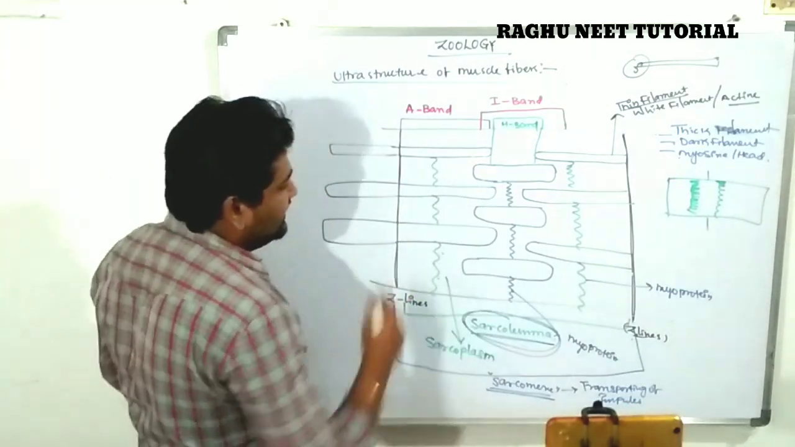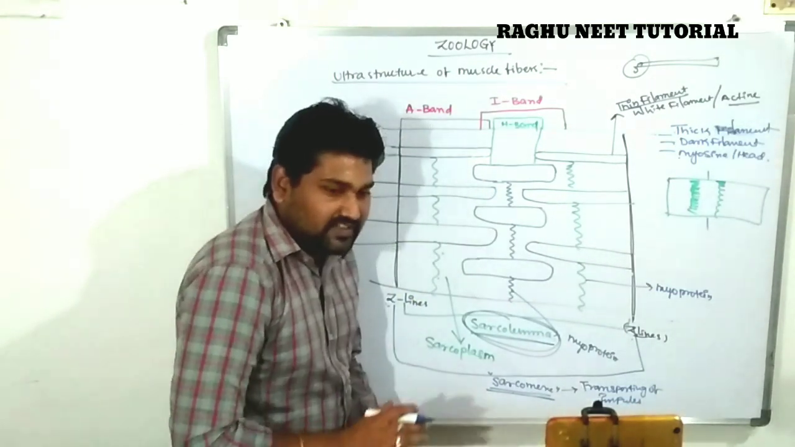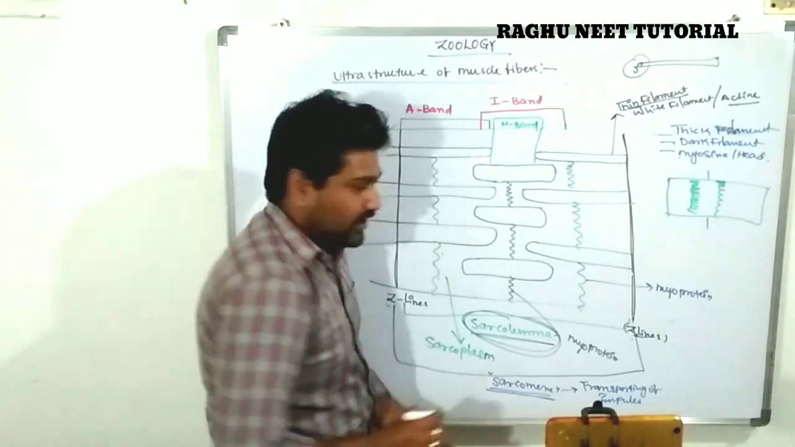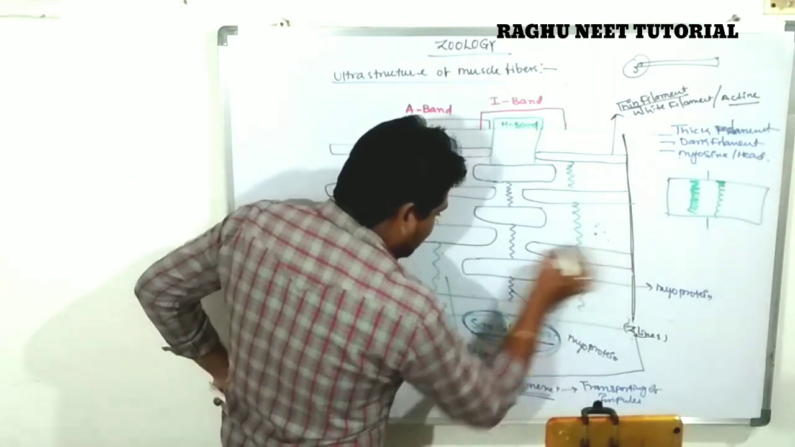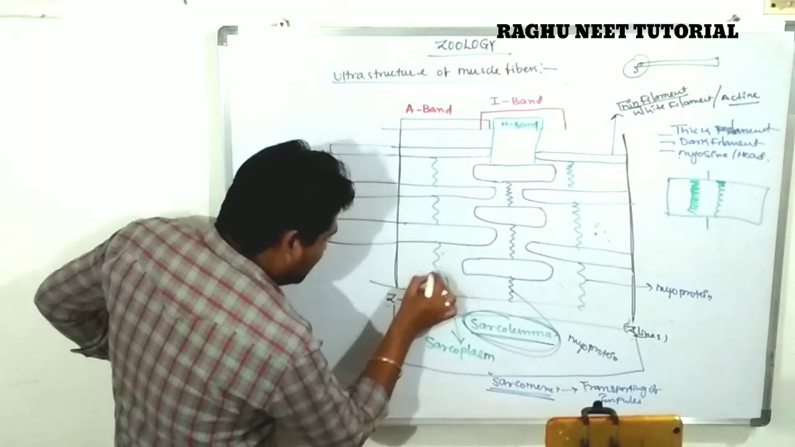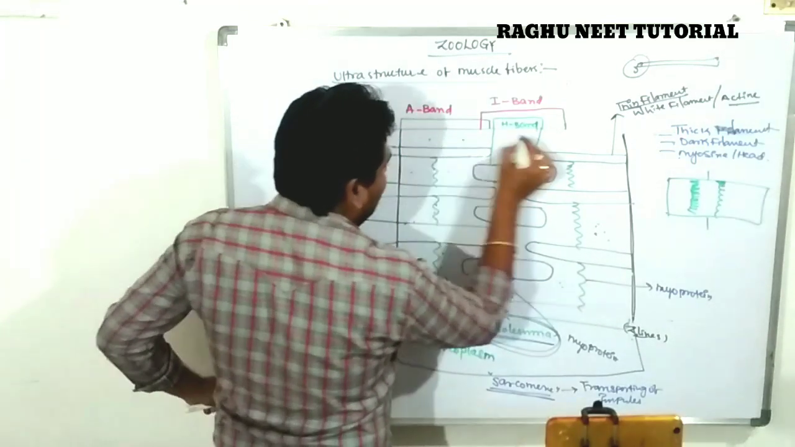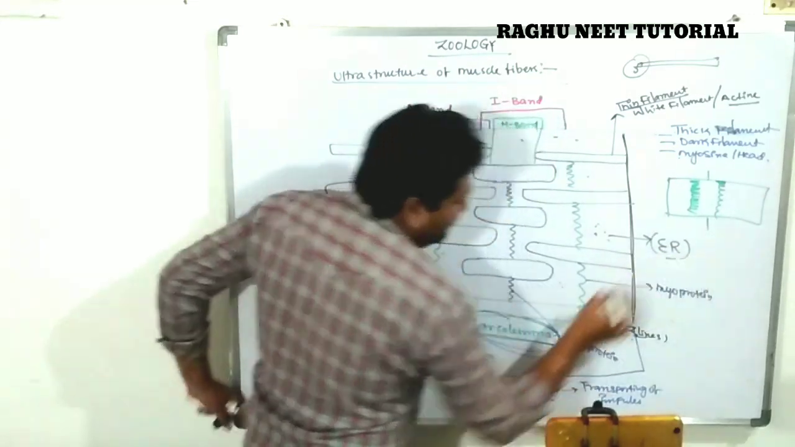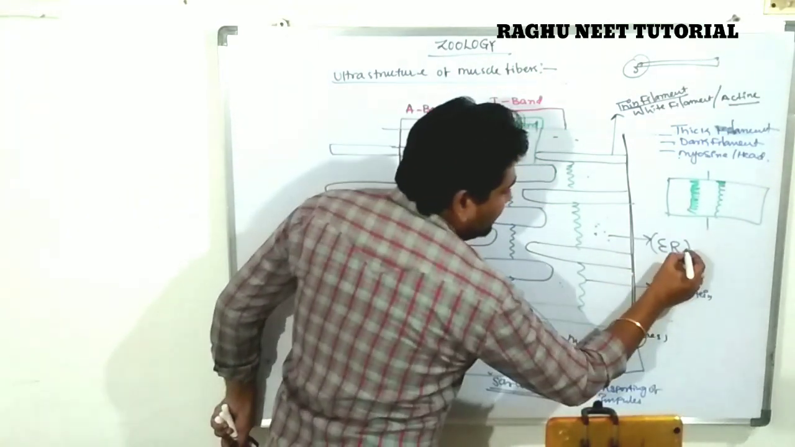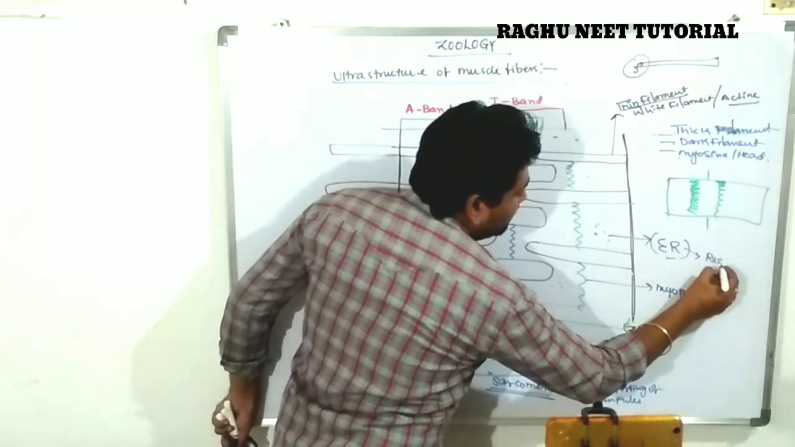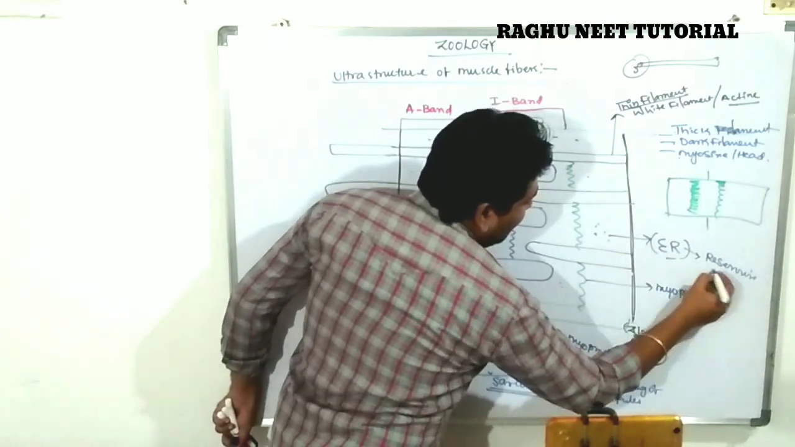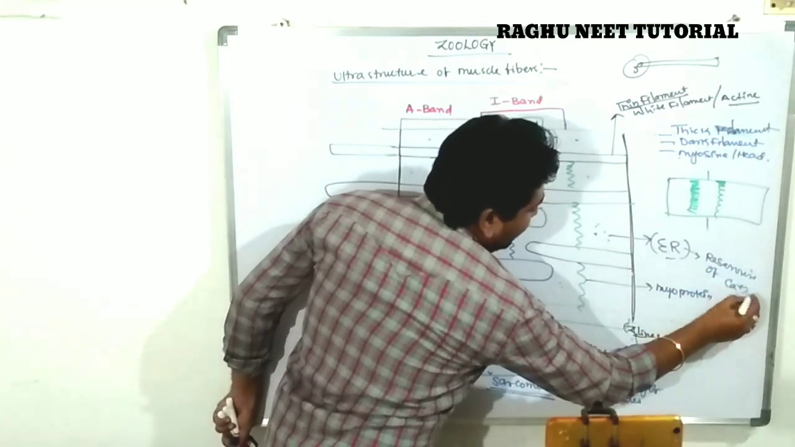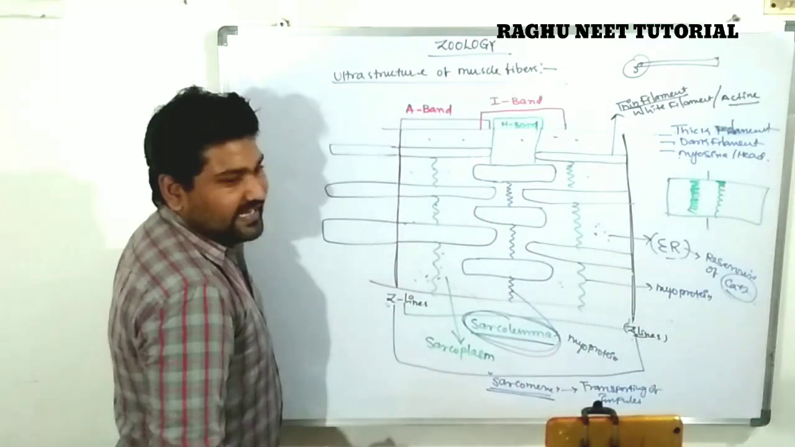Next one. This muscle fiber consists of endoplasmic reticulum. The muscle fiber contains the cytoplasm. Yes or no? This is one of the cytoplasm. What does the cytoplasm contain? Endoplasmic reticulum. The endoplasmic reticulum is useful as a reservoir of calcium ions.